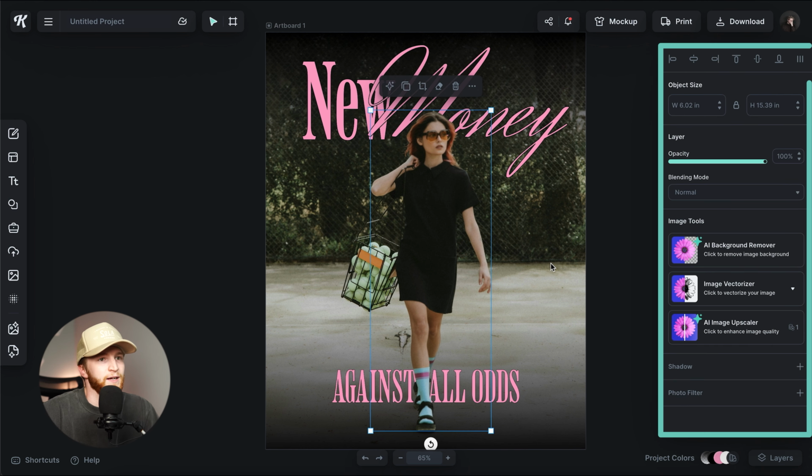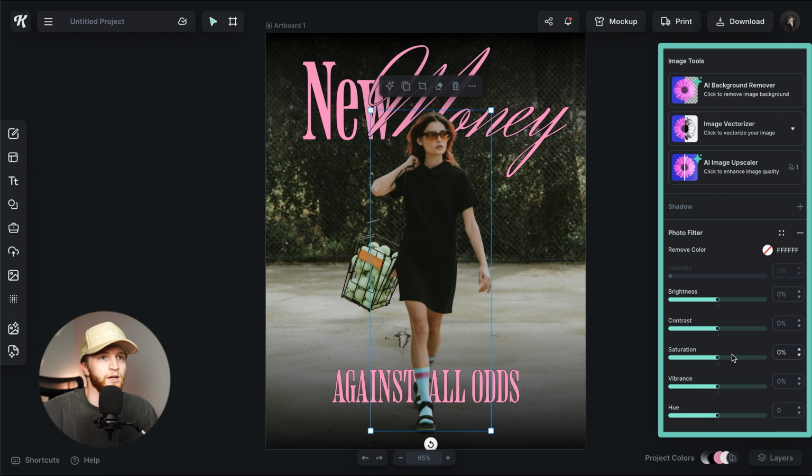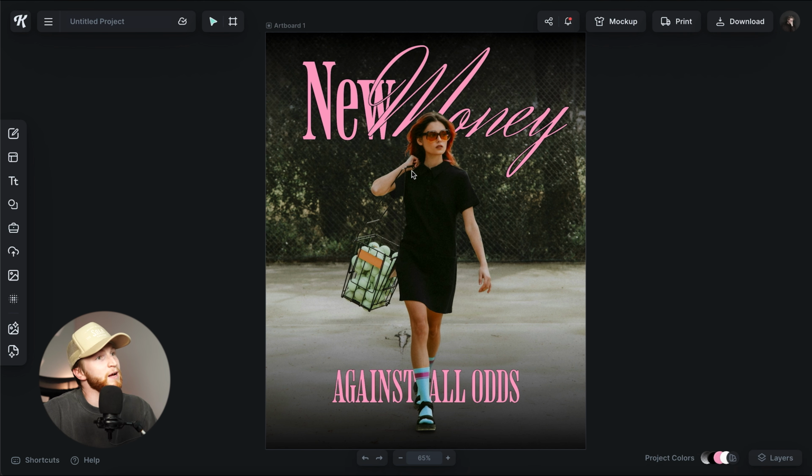I wonder if I mess with the color of this photo a little bit, just to make her kind of stand out. Could also go the complete opposite direction and just make her black and white. But I kind of liked how colorful this was. I think that looks great.